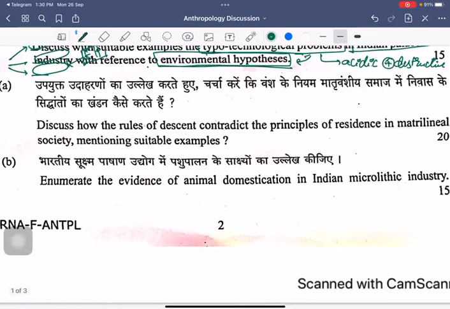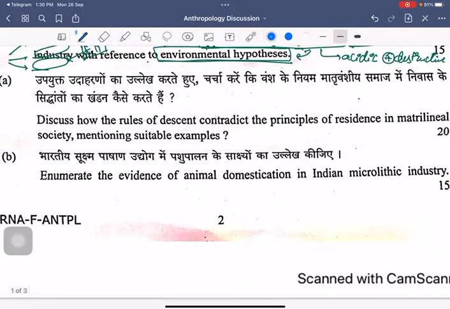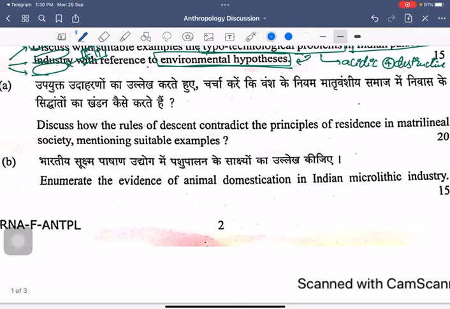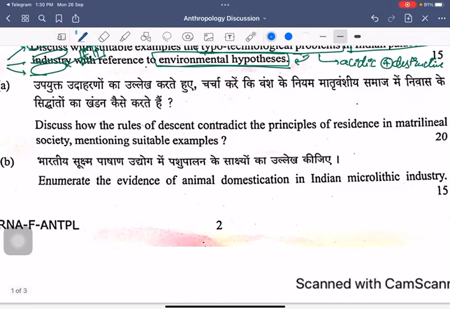Then moving on to the next question. Discuss how the rules of descent contradict the principles of residence in matrilineal societies, mentioning suitable examples. Now here in this question, what are they emphasizing? They are trying to bring in a relation existing between the rules of descent and the principles of residence. And what is the nature of the relation they have given? They are talking about contradiction, and in matrilineal societies.